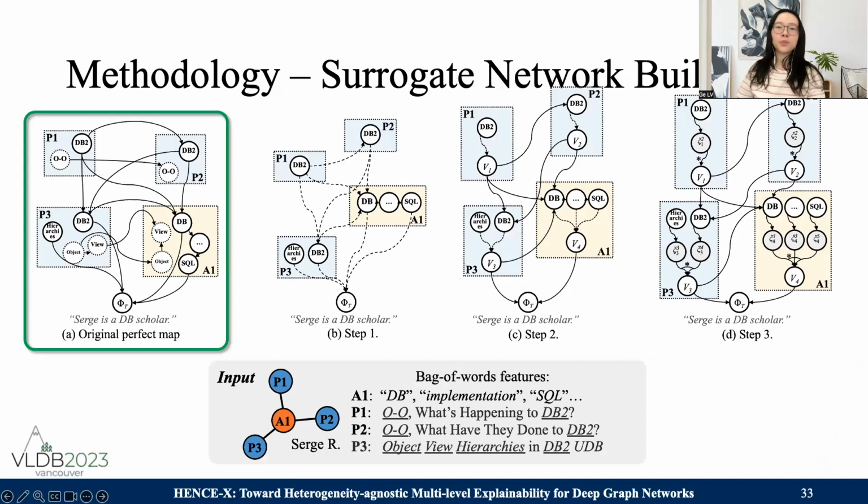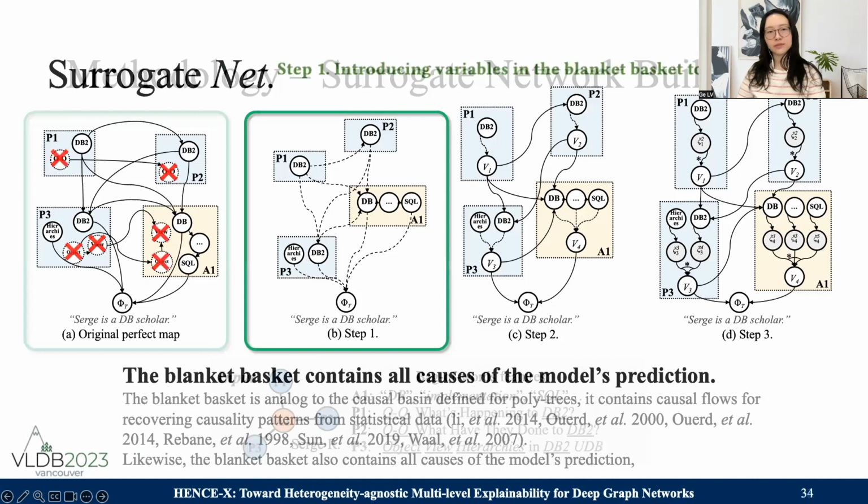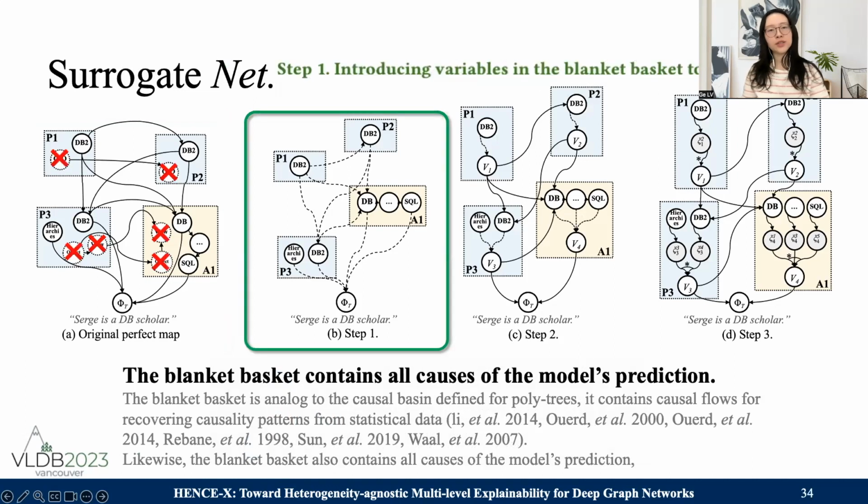Next, we will build a surrogate network to search for a Markov blanket. This example also comes from the DBLP dataset. Treating features as random variables, we will have the original Bayesian network shown in the green box. The first step is to introduce variables in the blanket basket to the surrogate network because the basket contains all causes of the model's prediction.